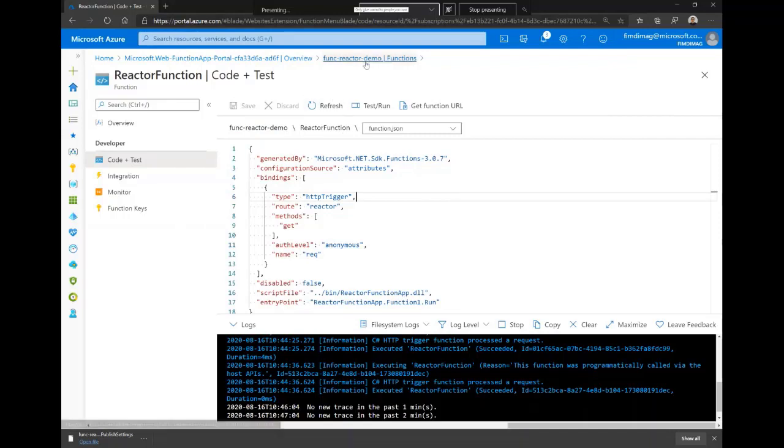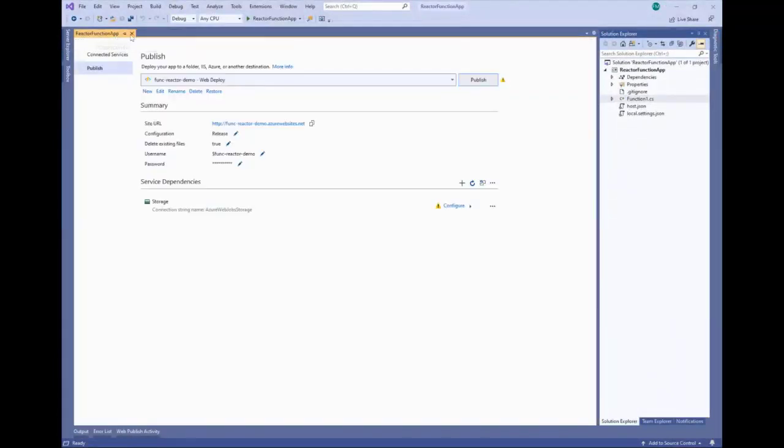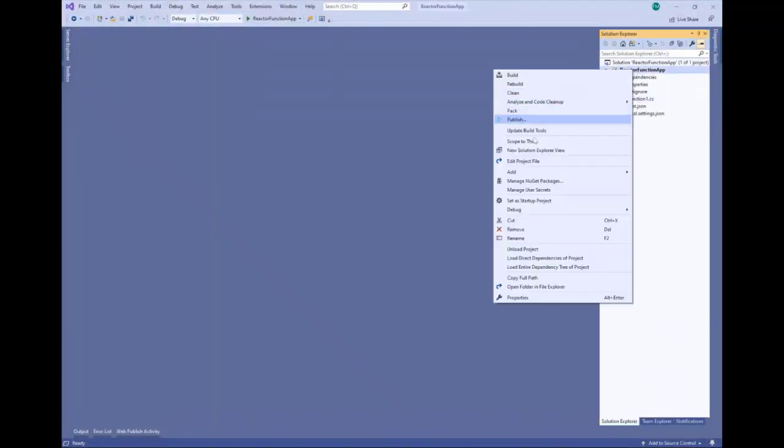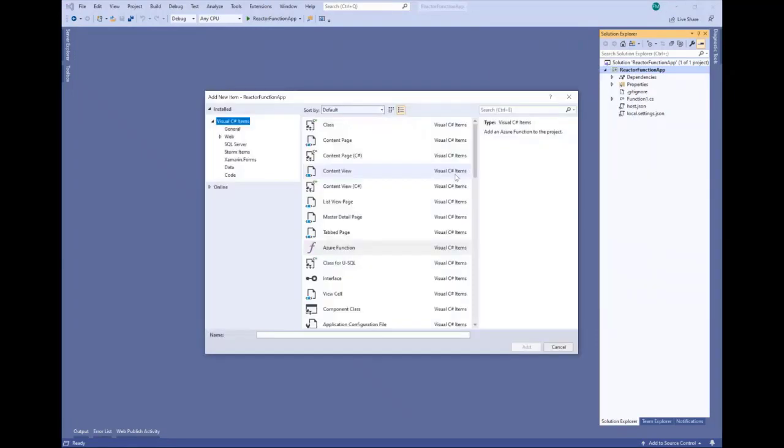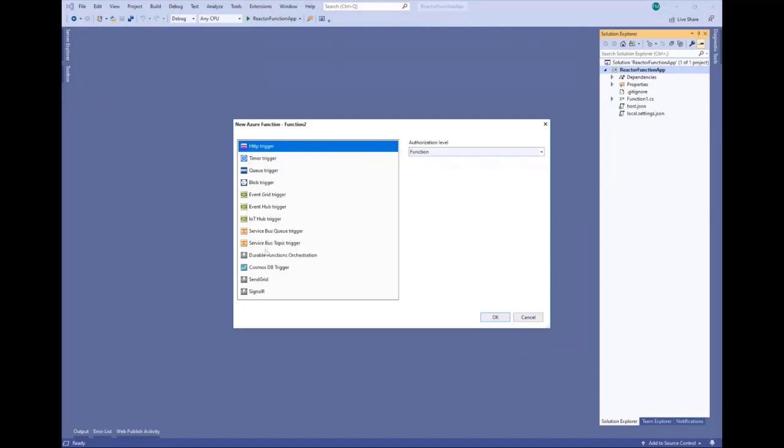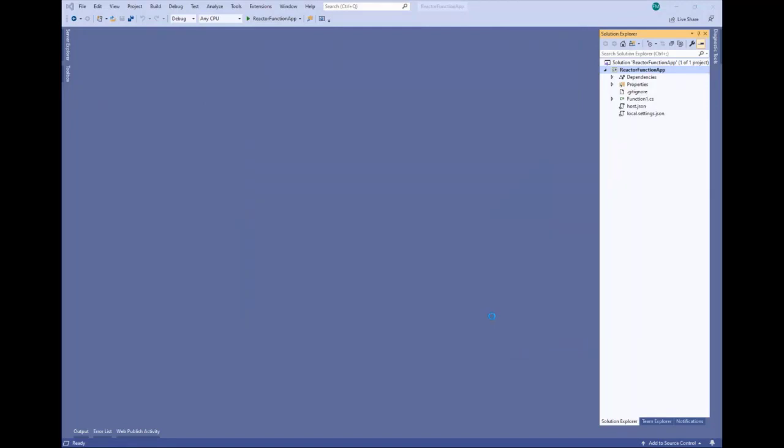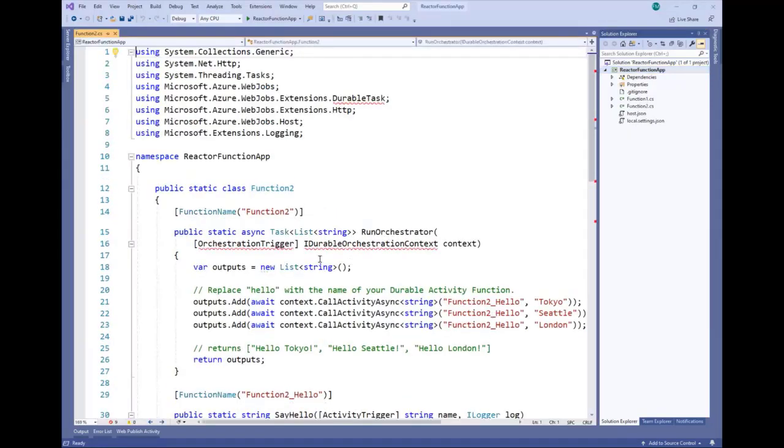What we can do also, so we talked about functions, but we talked also about the durable functions, or the orchestration of the functions. What we can do is develop also this type of function using the extension of this function. What we can do is the same. So here we can add another function via Visual Studio, and here we select Azure Function. And here at the bottom we have durable functions orchestration, and we have simple use of this extension.